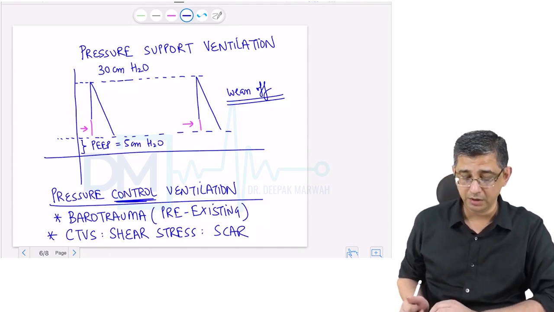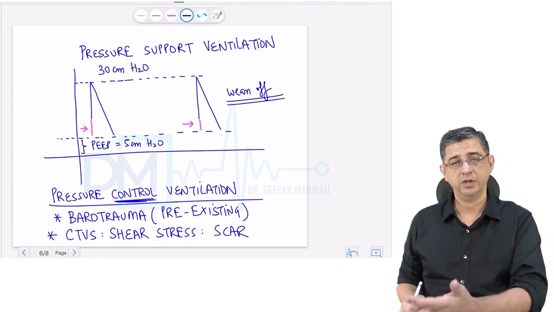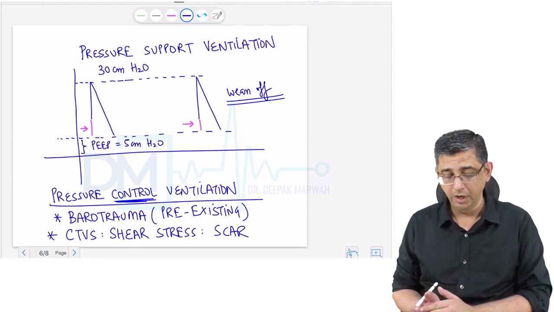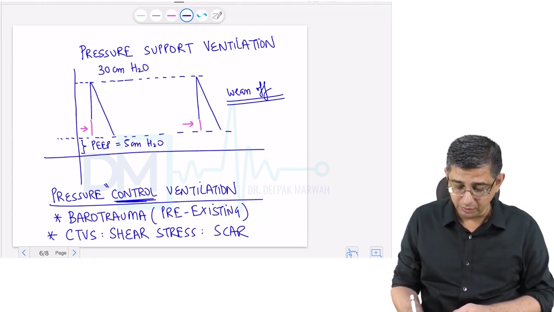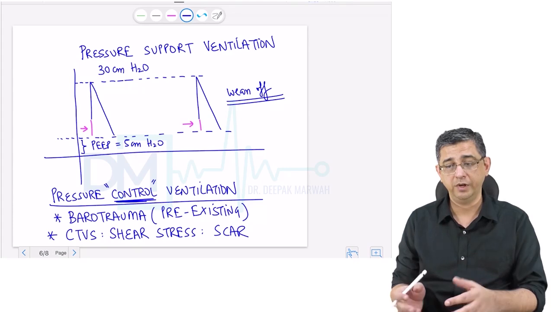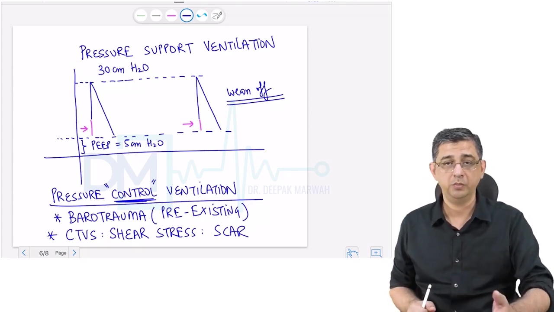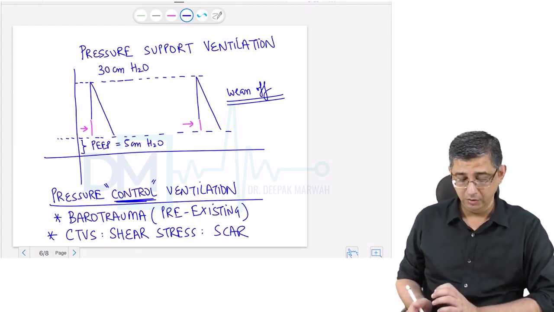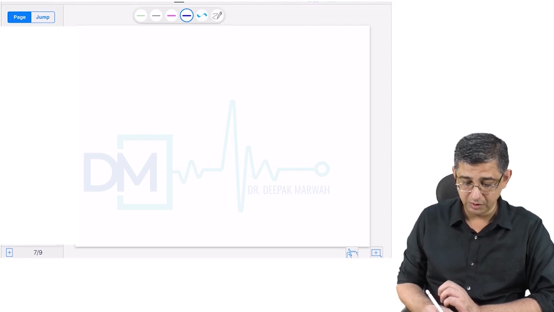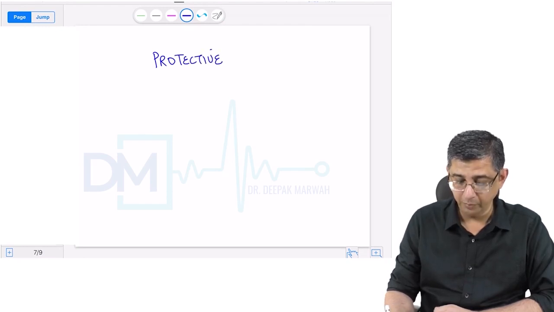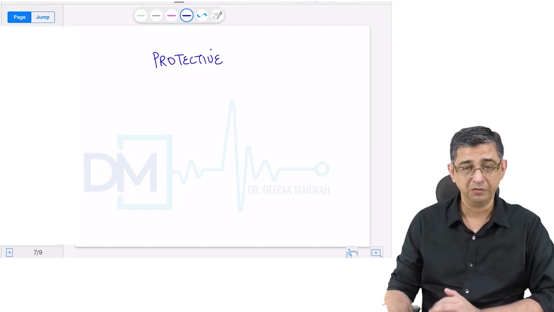So the learning for us is initiation is ACMV, weaning off is SIMV and pressure support ventilation. And the word control, as the name suggests, is mainly to limit the further inflation of the lungs to a level where it might cause a worsening of a pre-existing barotrauma in a person, or for that matter of fact a patient of CTVS surgery. The final thing that we've learned on the basis of this discussion is that airway control is of paramount importance in any person having a respiratory failure.